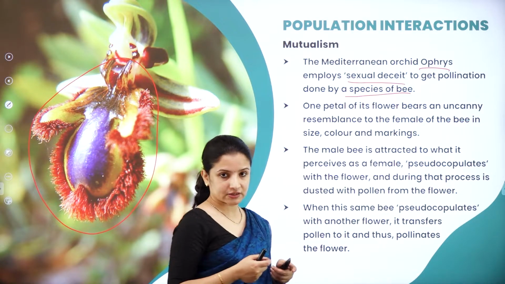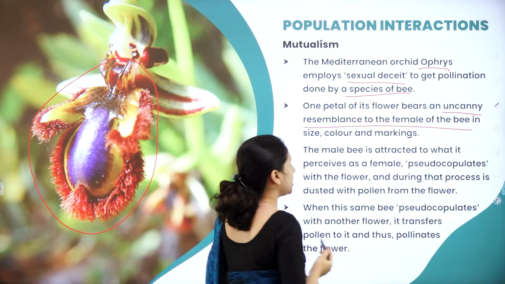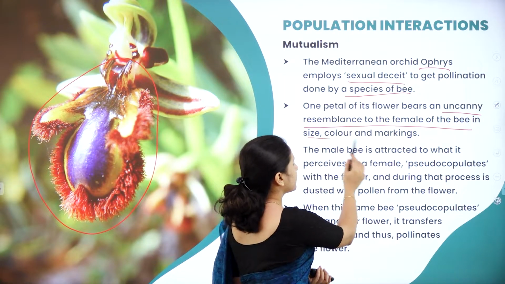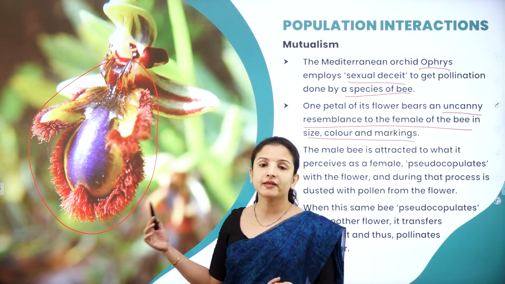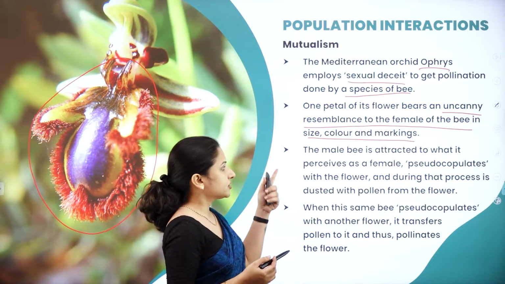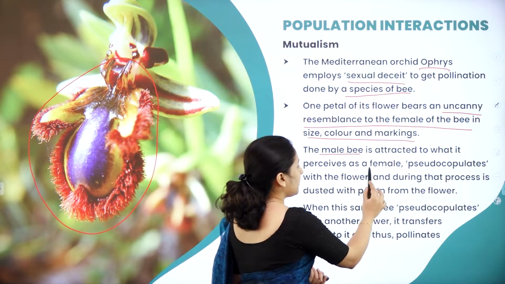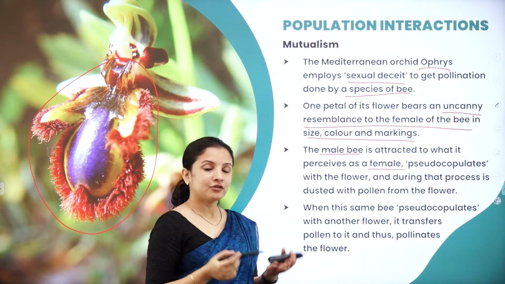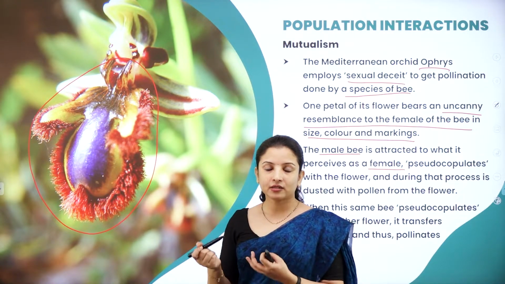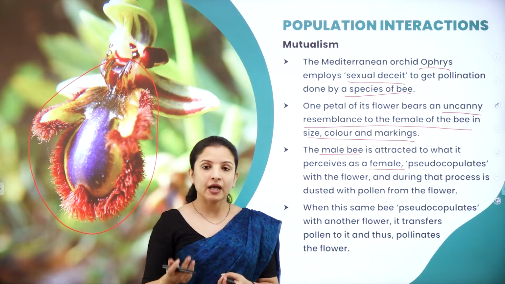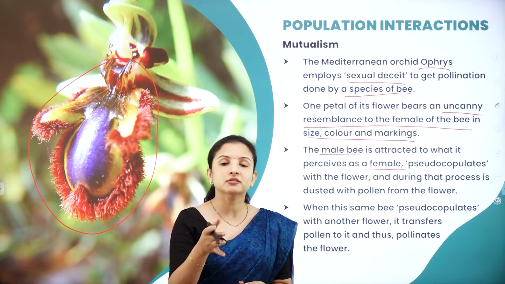One petal of its flower bears an uncanny resemblance to the female bee in size, in color, and also in markings. Almost when we even see it, suddenly we feel as if it is a bee, right? So the male bee gets attracted towards the flower thinking that it is a female and pseudo copulates with it. When it pseudo copulates, what happens? All the pollen grains produced on the anther will stick onto the body of the bee, and the bee will visit another flower again thinking that it is a female bee sitting there and it will pseudo copulate.